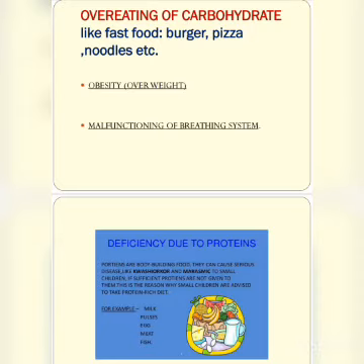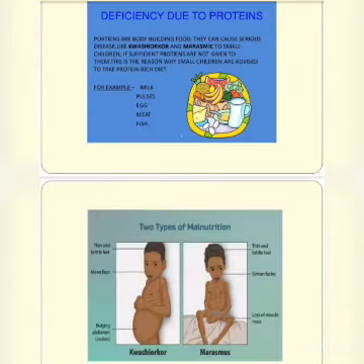So now the next is the deficiency of proteins. As proteins are the body building food, their deficiency can cause serious diseases like kwashiorkor and marasmus in small children. Means deficiency of protein affects small children if sufficient protein is not given to them. This is the reason why small children are advised to take a protein rich diet.